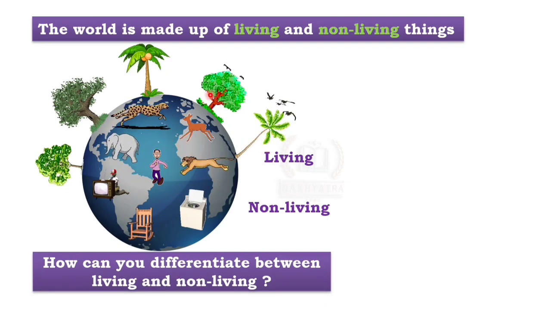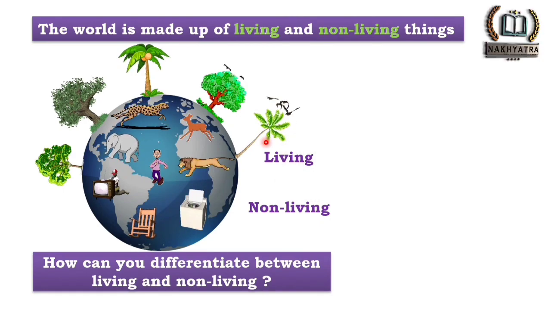But what about the plants? If the plants have no visible movement, are they not alive? Definitely they are alive. So some of you will say that they are green in color, so they are alive. But what about the other plants which are not green in color? Are they not alive? Definitely they are also alive. So from their little growth we can say that they are alive. So it is not necessary that living things must have visible movement.